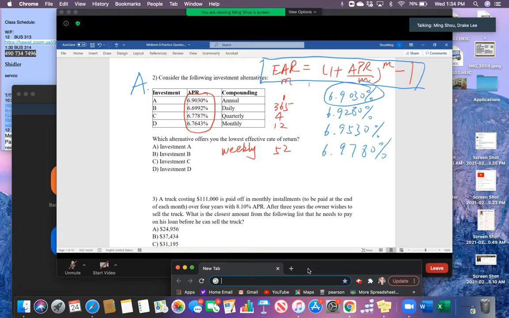Okay, so everything in the blue. Blue, this part. Yes, it's the result after you apply this formula.